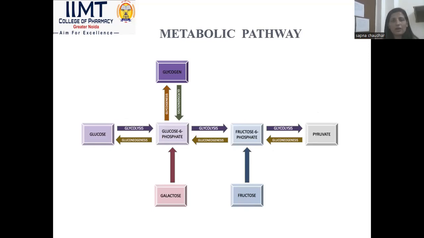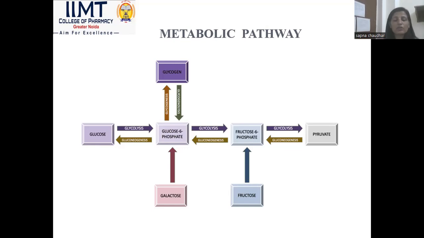Many intermediates are also formed in the glycolysis cycle. Glucose 6 phosphate and fructose 6 phosphate are intermediates of glycolysis. These are the main basic examples which also help in the HMP shunt or in the Krebs cycle. Pyruvate goes into the Krebs cycle too. So the basic significance of the glycolysis pathway is that its intermediates also help in other cycles.